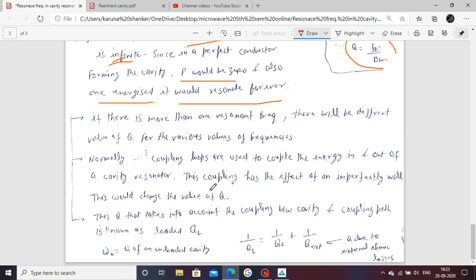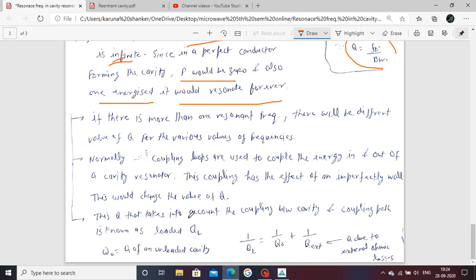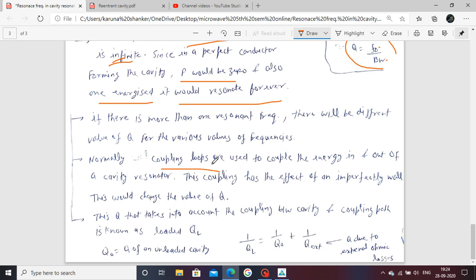Now, if there is more than one resonant frequency, there will be different values of Q. When the resonant frequency is different, the value of Q is also different. For a perfect circuit, only one Q applies. To energize your cavity, we use coupling devices such as coupling loops to couple energy in and out of your cavity resonator.